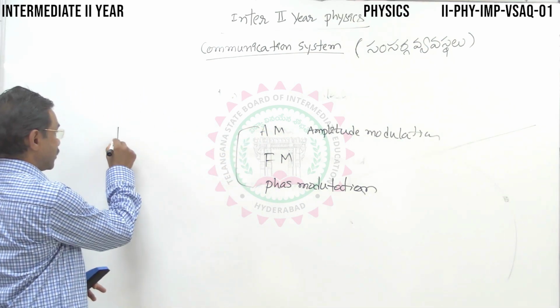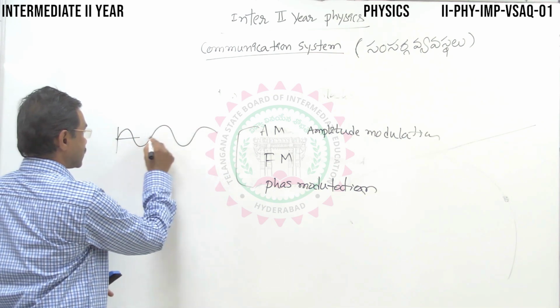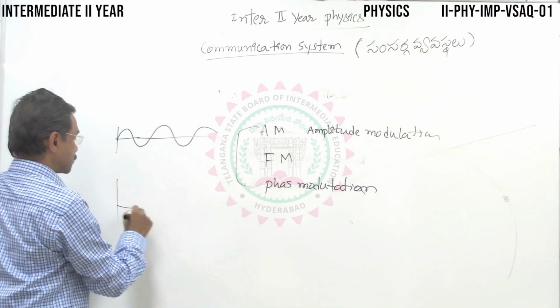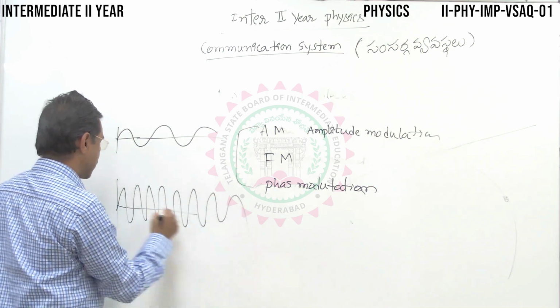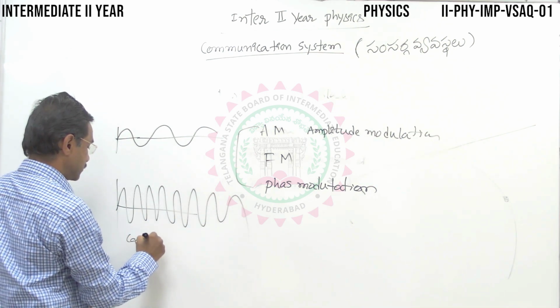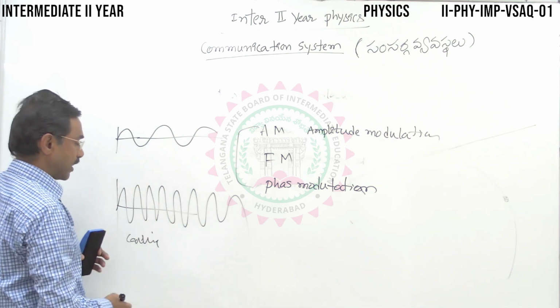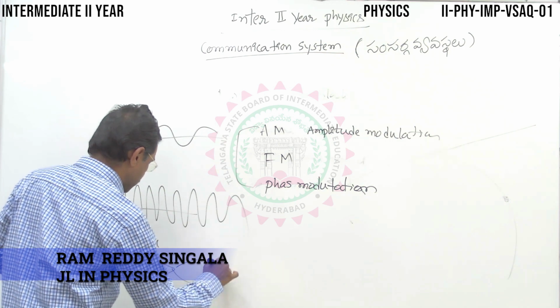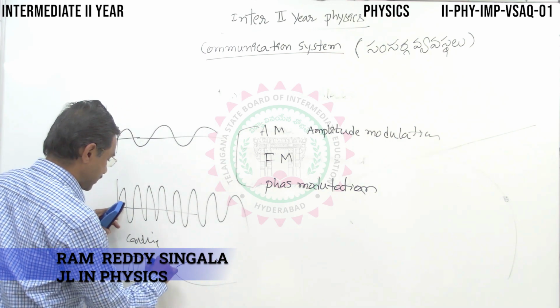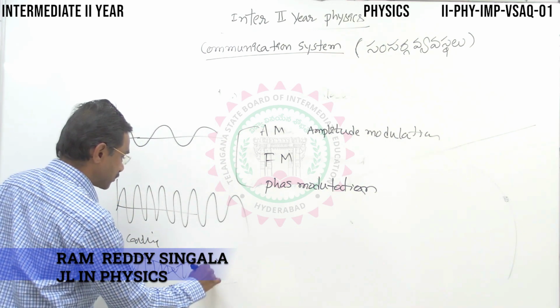Say for example, this signal, a low frequency signal, has to be transmitted. So here it will be overlapped with a high frequency signal. This is a carrier wave. Both will be overlapped in such a way that the amplitude may get modified like this. So this frequency remains as the carrier wave, but the amplitude gets modified.